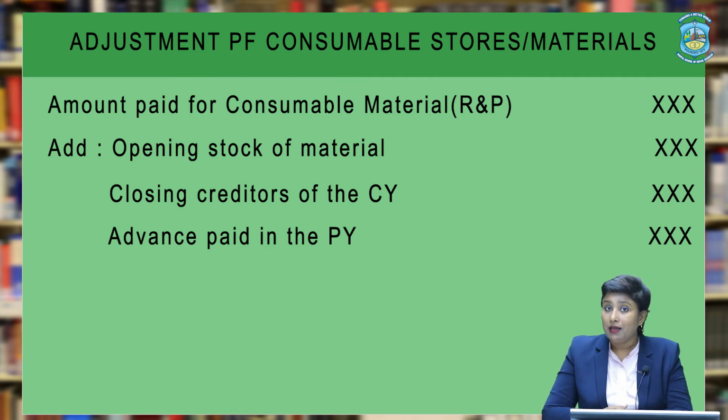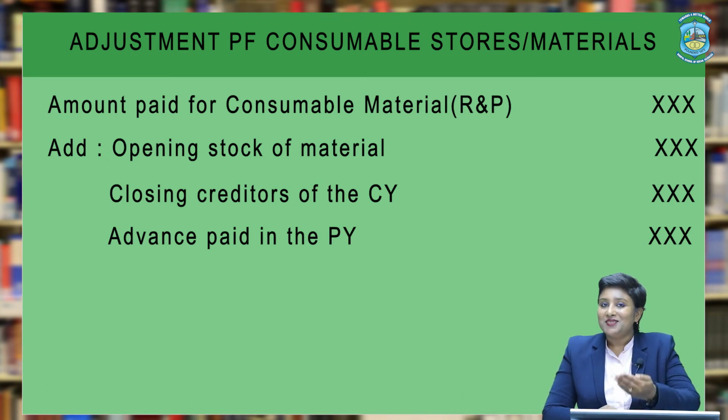So, therefore, let us quickly revise how many items are added to the amount paid for the material. Number one, the opening stock of the material. Number two, the advance paid to the supplier in the beginning of the year, and the closing creditors given to you in the question. All right. Now, similarly, three things are deducted for calculating the correct amount of consumable stores to be debited in the income and expenditure account. Now, the three things are just the opposite of the items you have added.